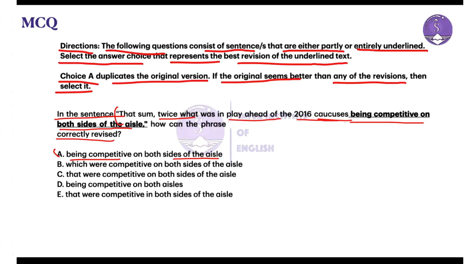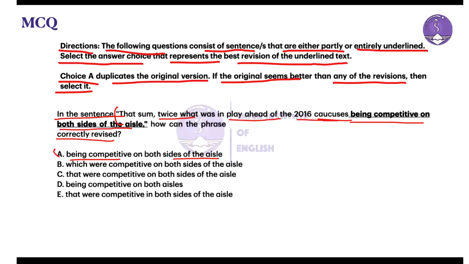Now, the sentence gives us some kind of an idea, right? That refers to sentence revision, or you can say descriptive phrase correction.